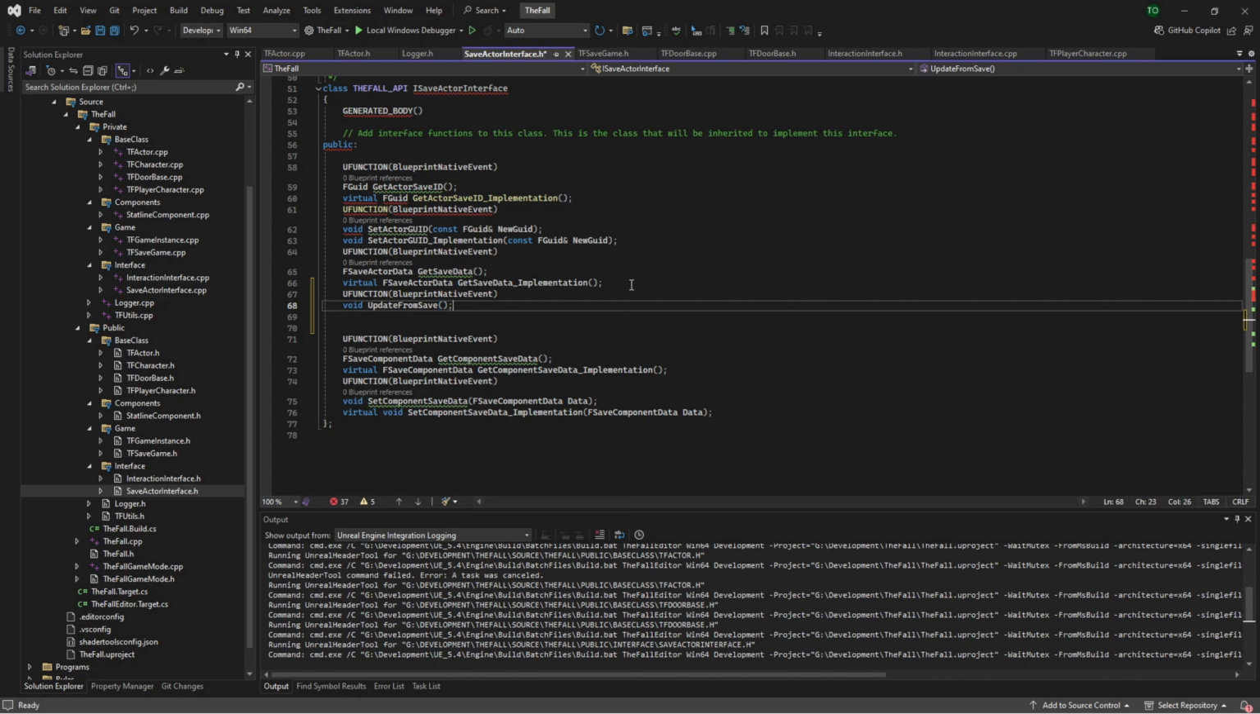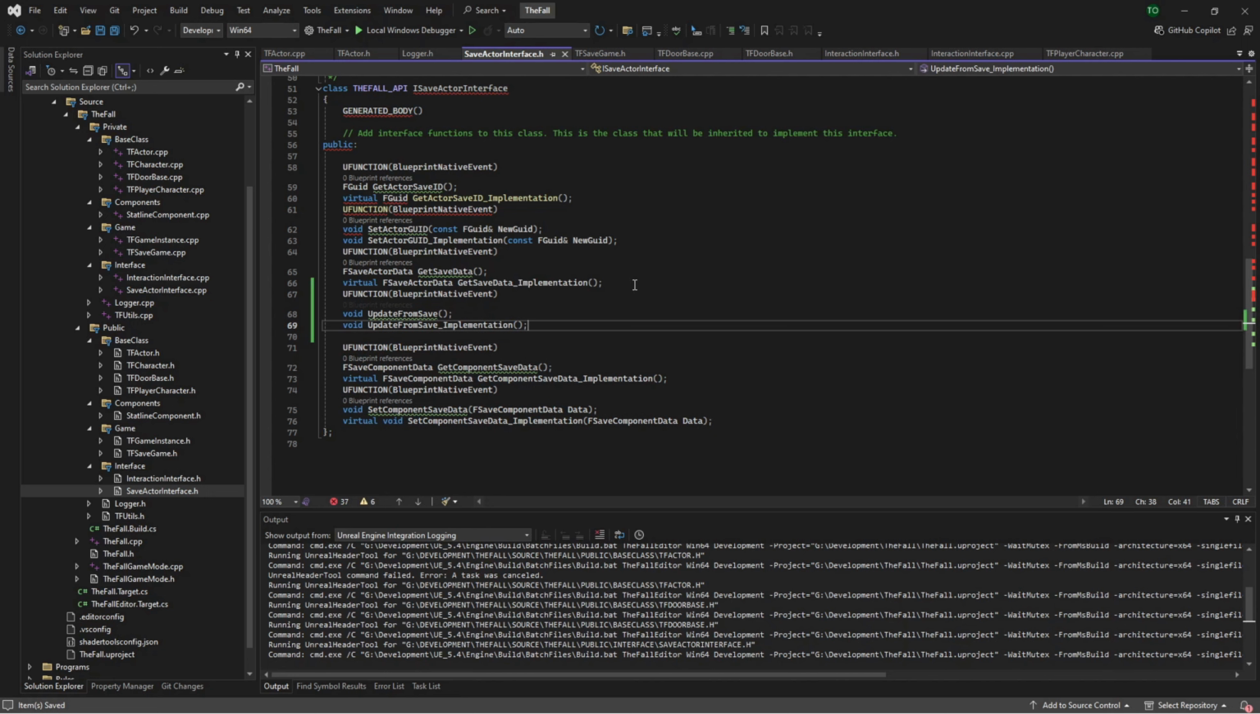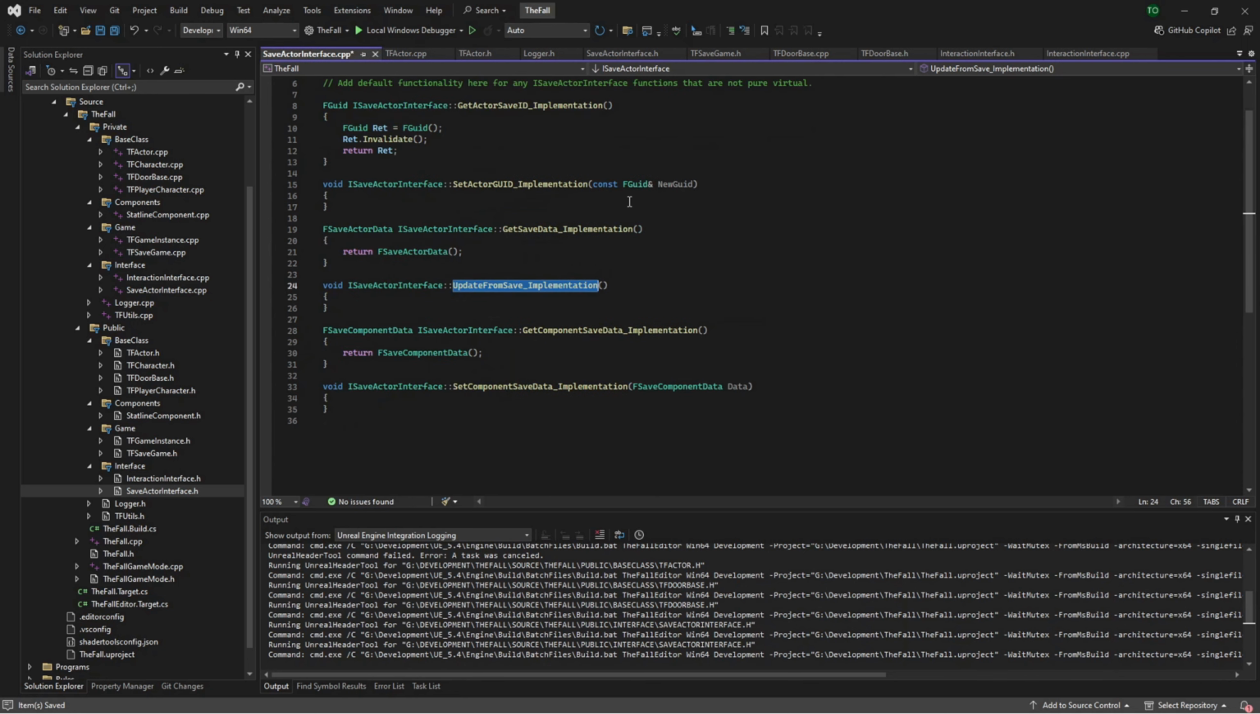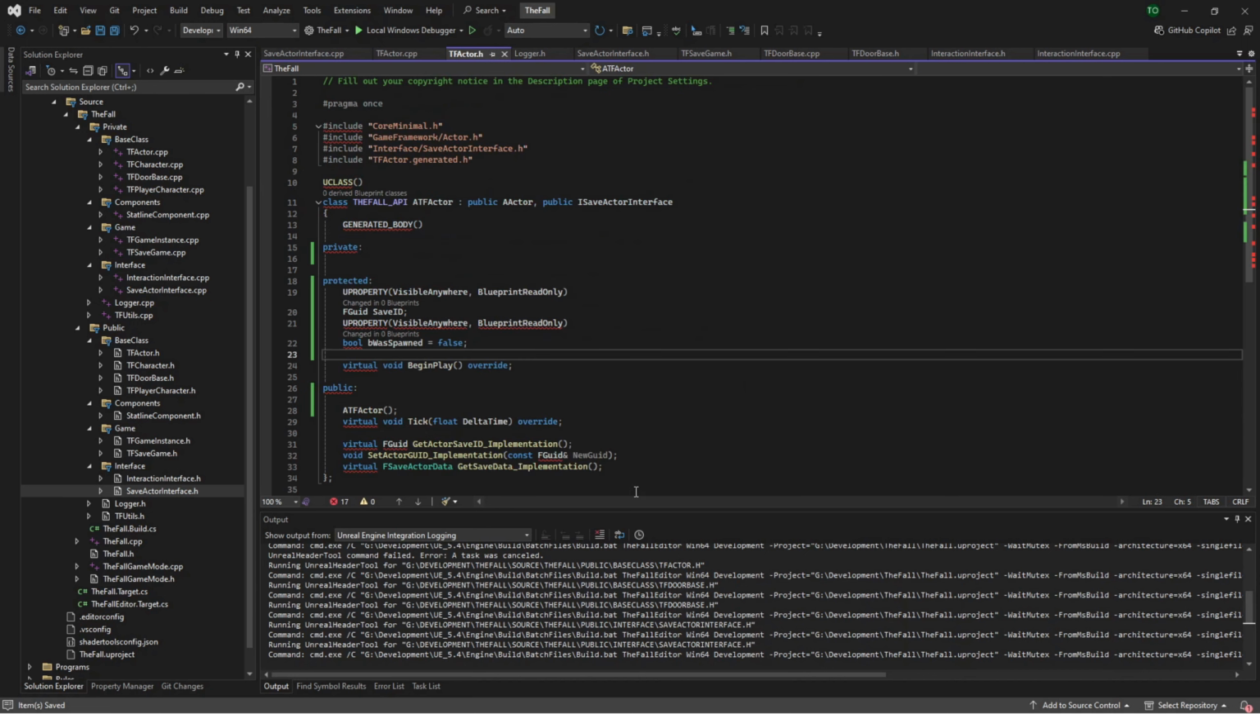Now, do we want to... No. Void update from save implementation. Now we need to grab this, and we're going to need to go through and add this to our header file, just so it has the definition. And then we're going to need to add that to a couple of different places in the code. So the first place we're going to want to add that is to our TF-Actor.